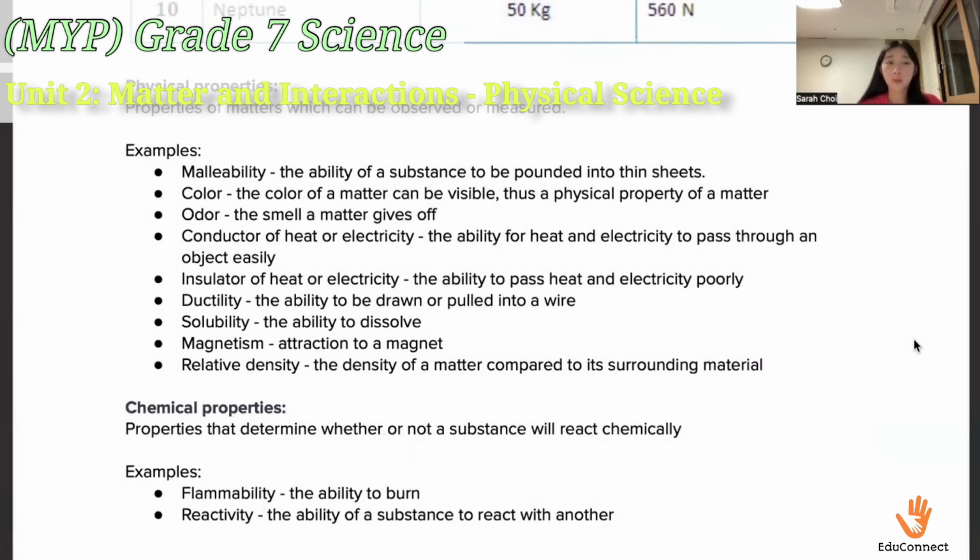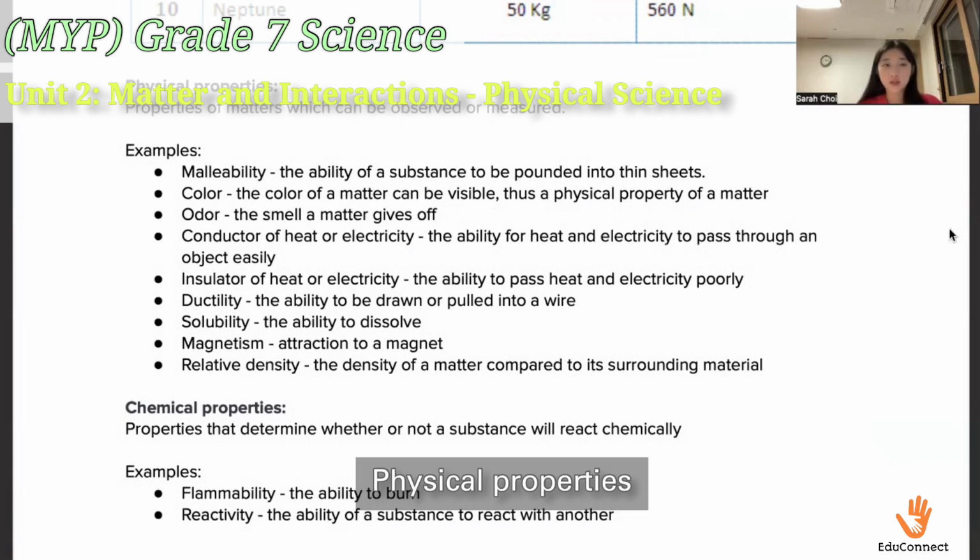Moving on to physical properties. Physical properties are defined as properties of matter which can be observed or measured. So these are very material and straightforwardly physical properties that can be collected. So examples of physical property determiners are malleability, color, odor, conductor of heat or electricity, insulator of heat or electricity, ductility, solubility, magnetism, and relative density.